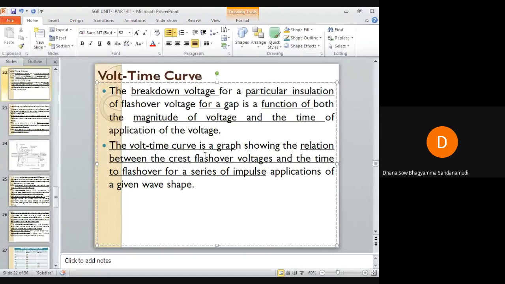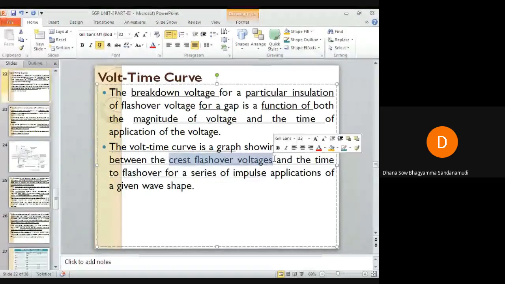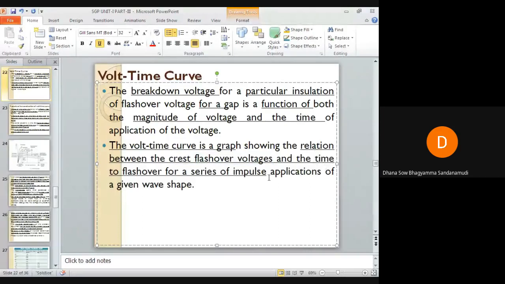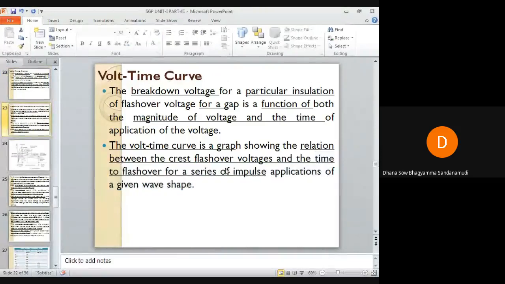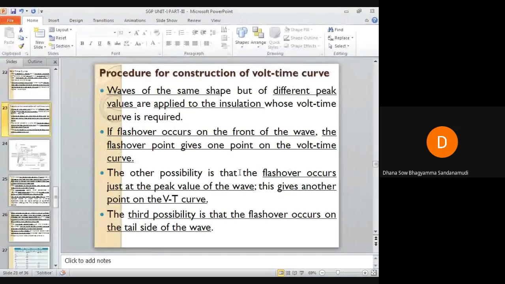So this volt time curve is a graph. It shows the relation between the flashover voltage, meaning the peak of the overvoltage, and the time at which the flashover has occurred. Okay, so let us see the procedure for constructing this volt time curve.